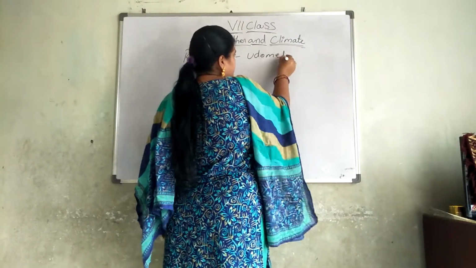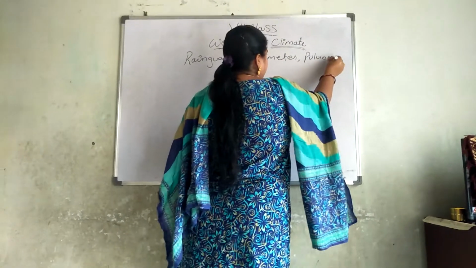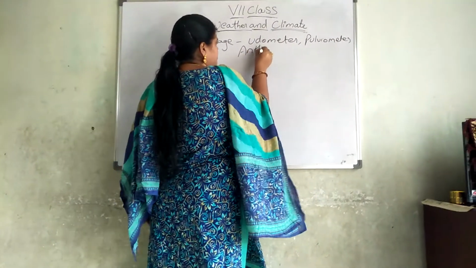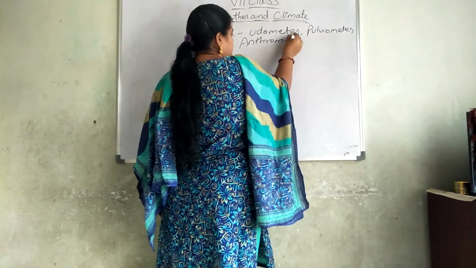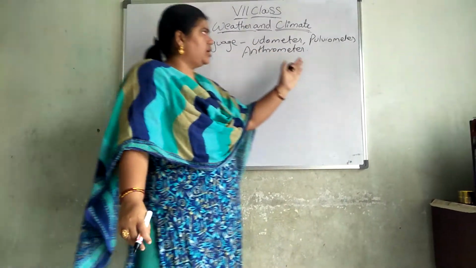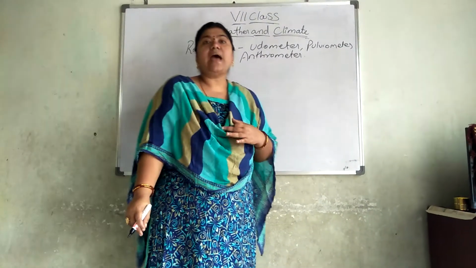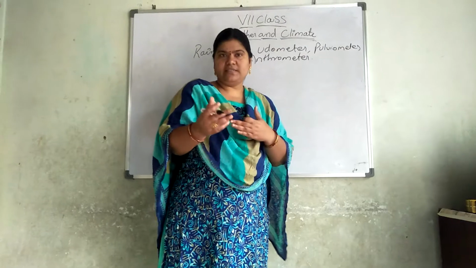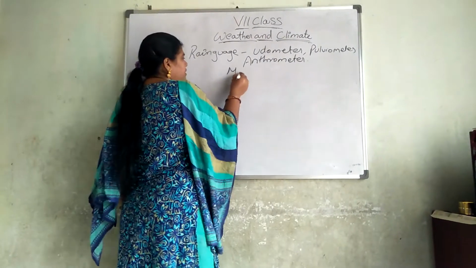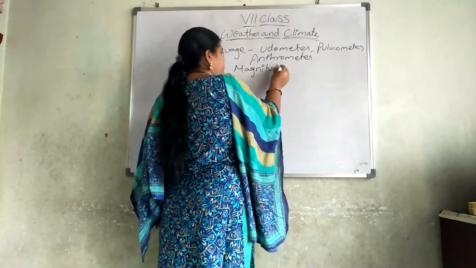Odometer, okay, pluviometer, and andrometer. These are the three names. We can call it a rain gauge, we can call it an odometer, a pluviometer, or an andrometer. It is used to find the magnitude of the rainfall.